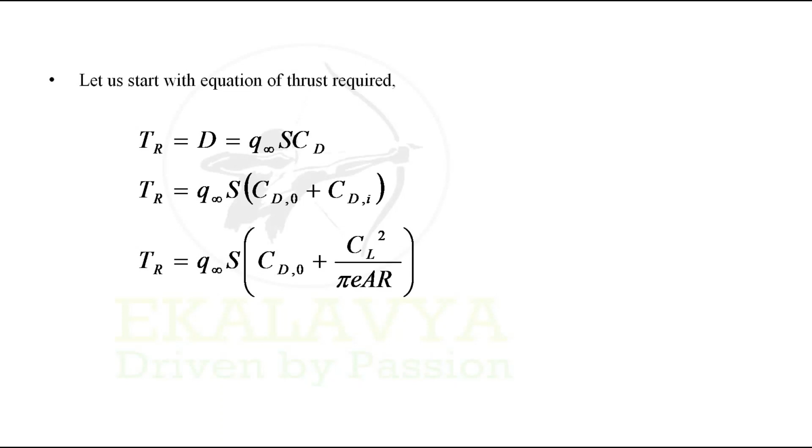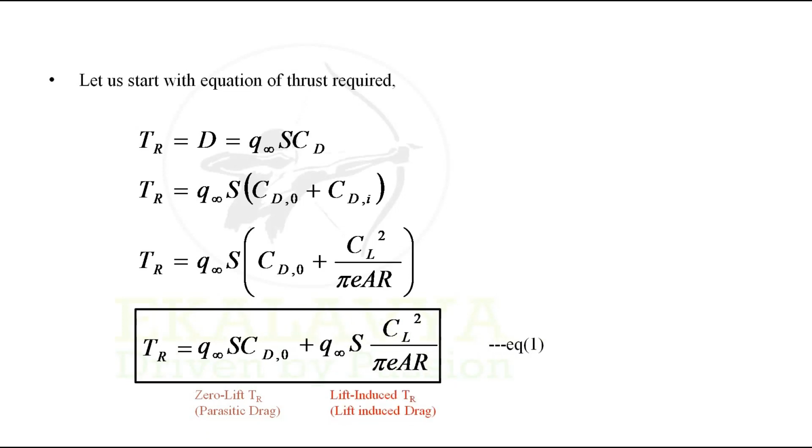Next, CDI in turn can be expressed as CL square by pi E AR. So with it, we end up with thrust required equal to Q infinity S CD0, which is zero lift thrust required, plus Q infinity S CL square by pi E AR, which is lift induced thrust required. Let us denote this as equation 1.